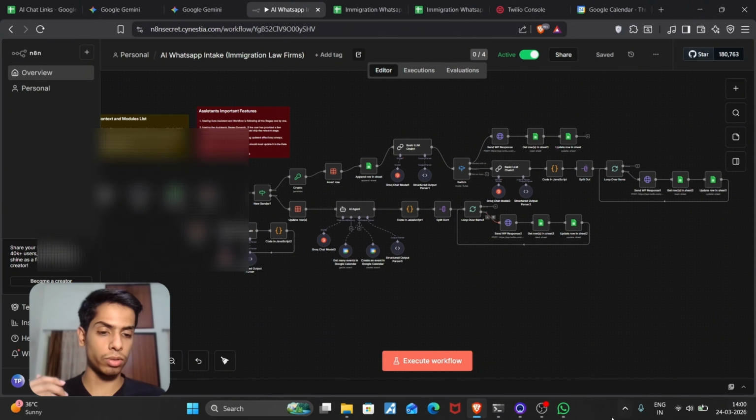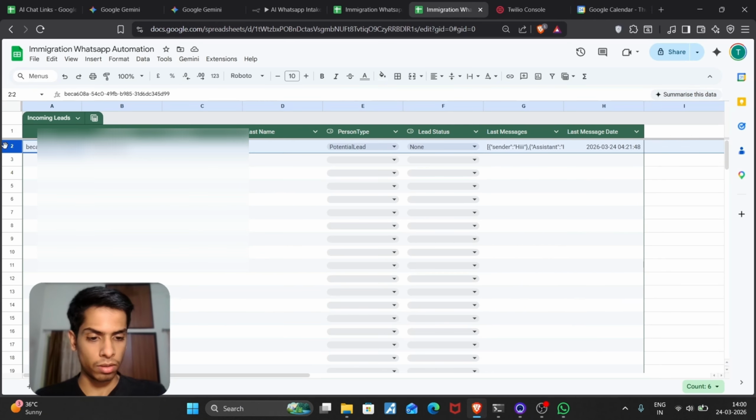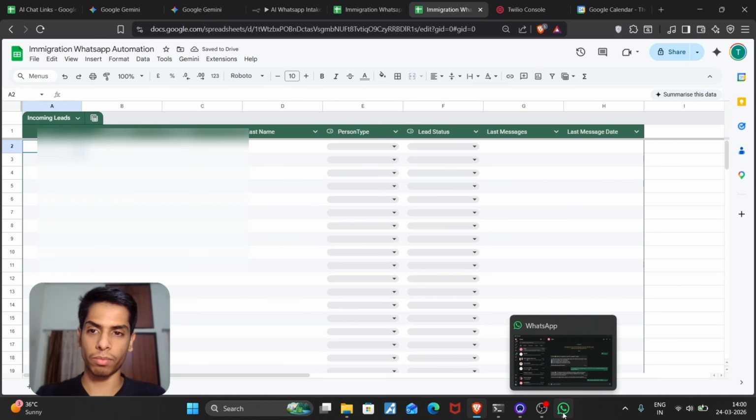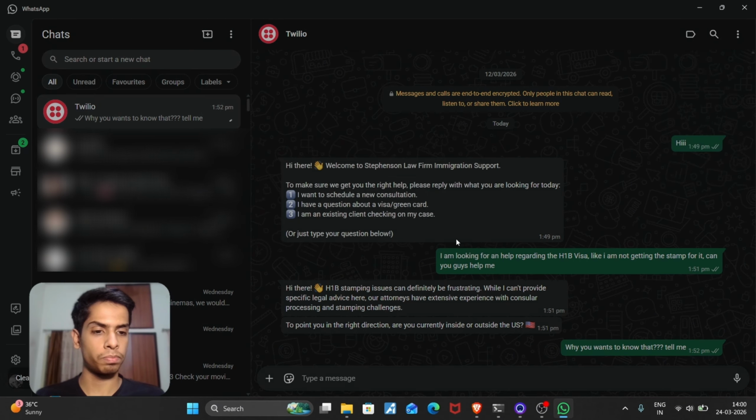First of all, we're going to go through a quick demo of it in WhatsApp. So here we are in the demo. Before showing it, let me clear the database, the history and everything, to make sure it works perfectly. Assume that I am the lead. In this chat, where the name is written, that's your firm's phone number, your firm's profile, where you have set up this whole WhatsApp-based AI intake system, and it's now going to handle all of the leads. First of all, let me just clear the chat.